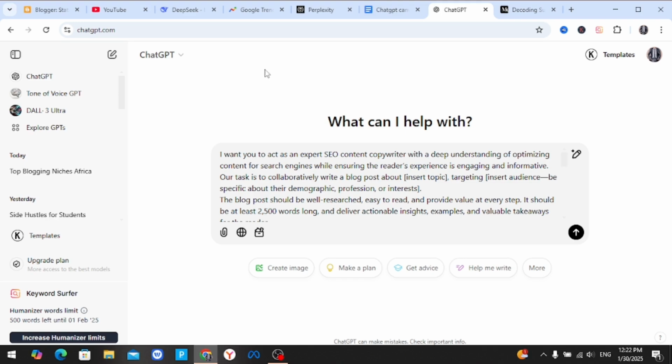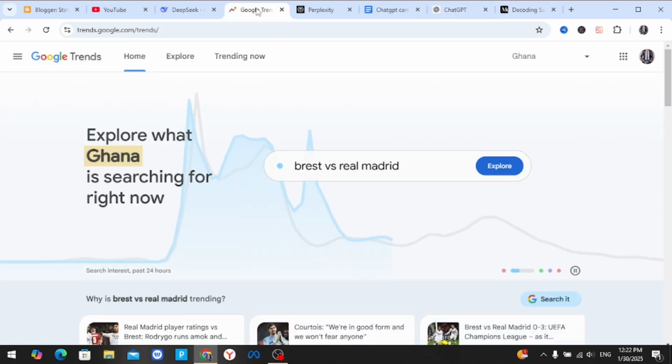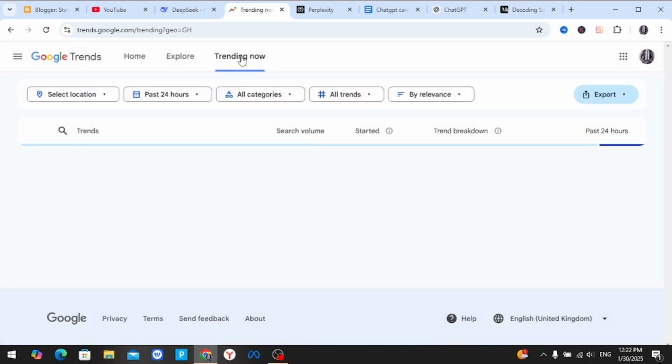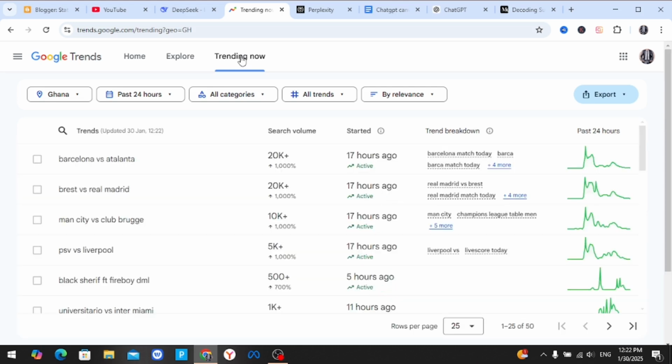So the next thing we are going to do is come to perplexity.ai. But before we come there, let's search for the topic we want to write about. With that, we are going to use Google Trends. When you come to Google Trends, you go to trending now. What is trending now? Articles or things that are trending on the internet on Google now. That's what we are interested in. You can select your location from any country that you want. As you can see, I'm in Ghana now, and these are the things or articles or posts that are trending on Google right now.